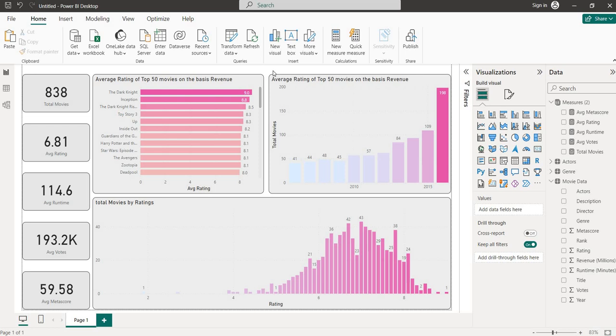Hope you are liking this video on the analysis and how we are doing it. We can rename this page to summary. So right now we will do up to this only, this summary. In the next video, I will make pages for genre and actors also. I will upload it very soon. So this is part one. Now I will make part two for actors and genre. See you guys, we'll get back to you with part two of this.